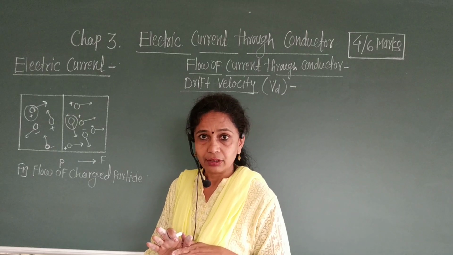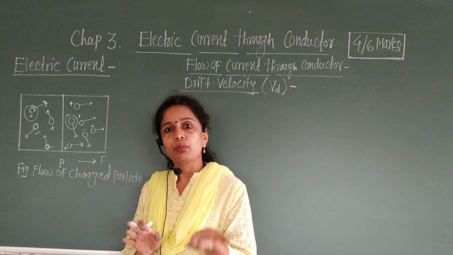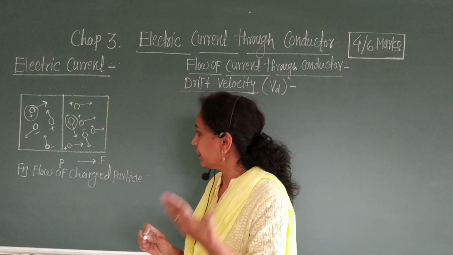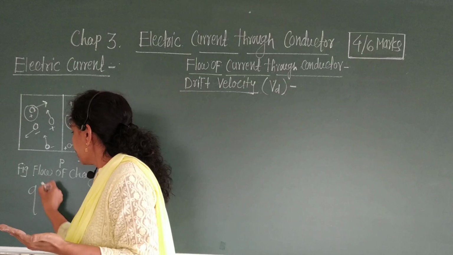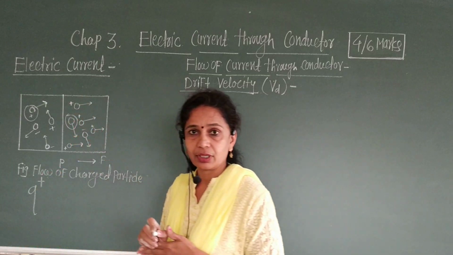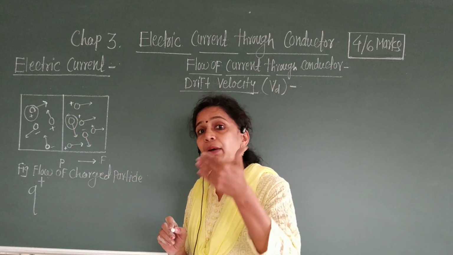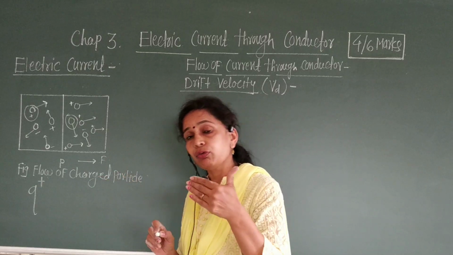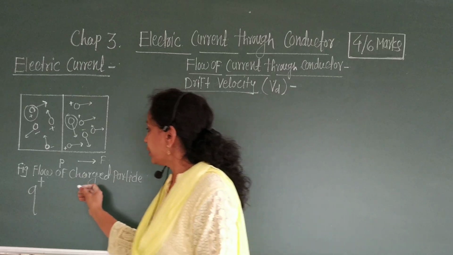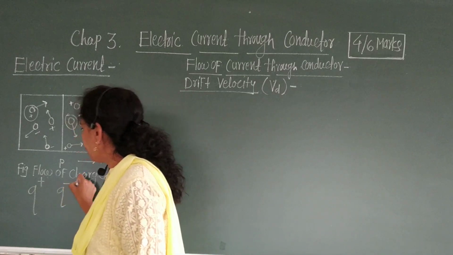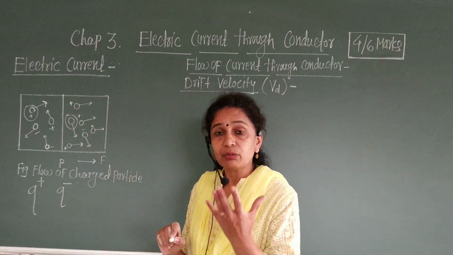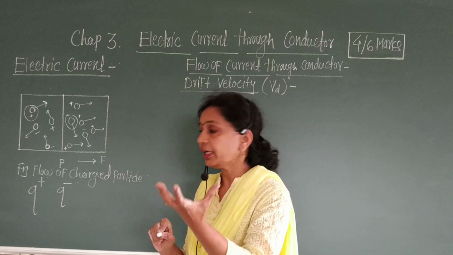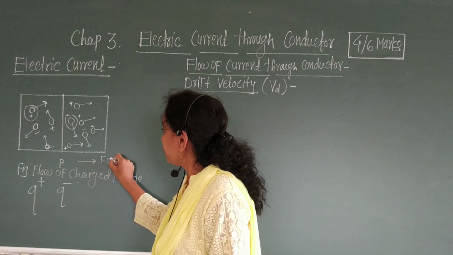Then the amount of positively charged particles flowing in the forward direction is Q plus, and the amount of negatively charged particles flowing in the forward direction is Q minus. Then what is the net charge flowing in the forward direction?